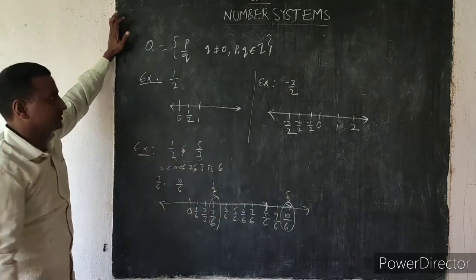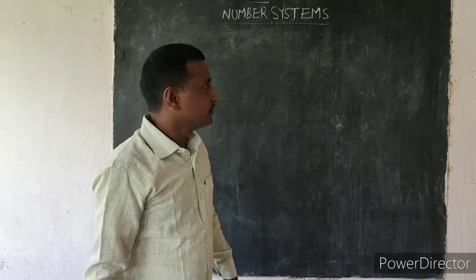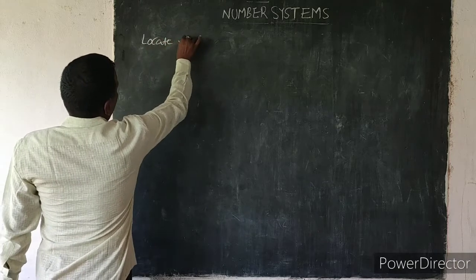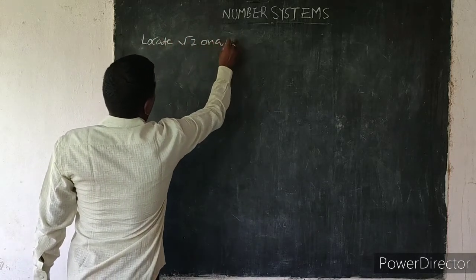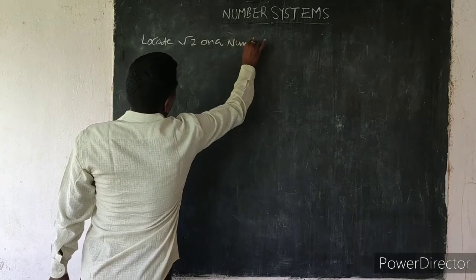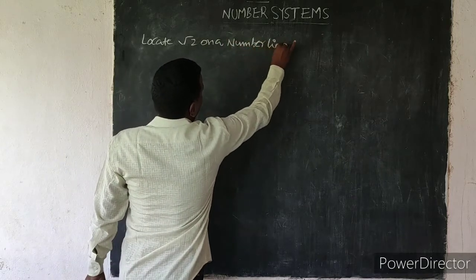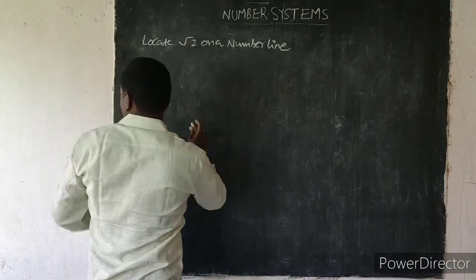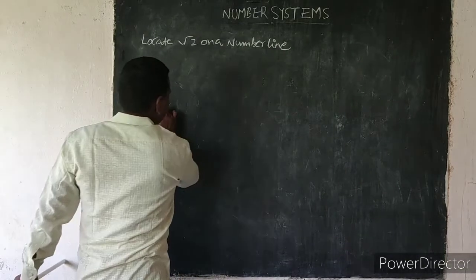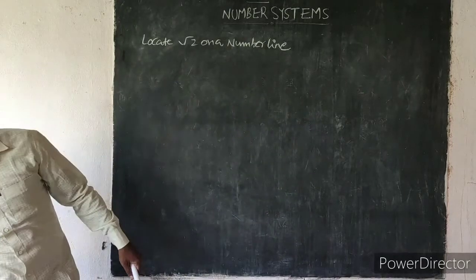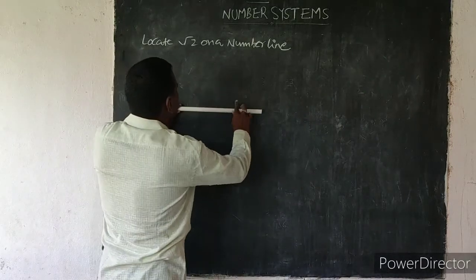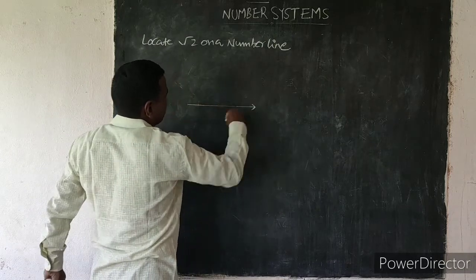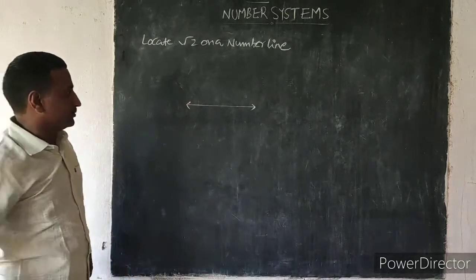Locate irrational numbers on the number line. Locate root 2 on a number line. Okay, take the ruler and draw a line.